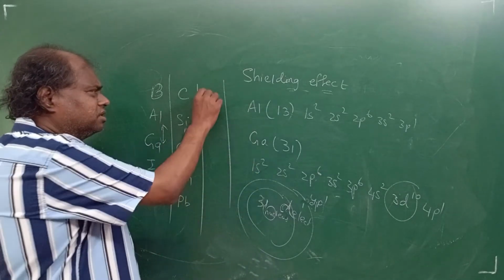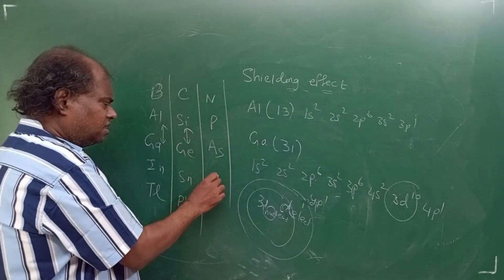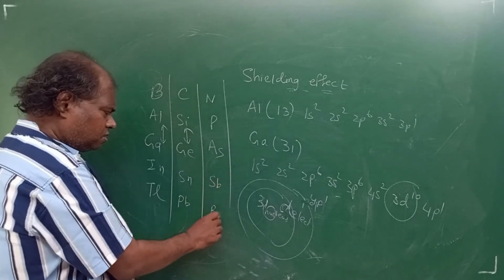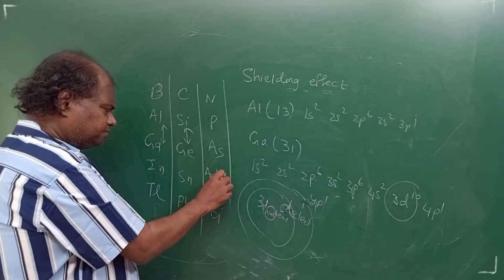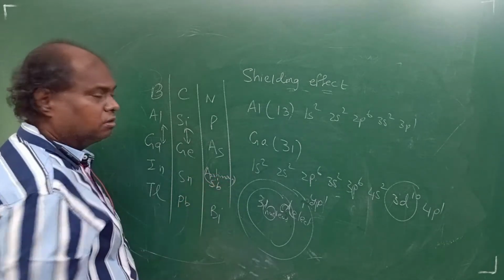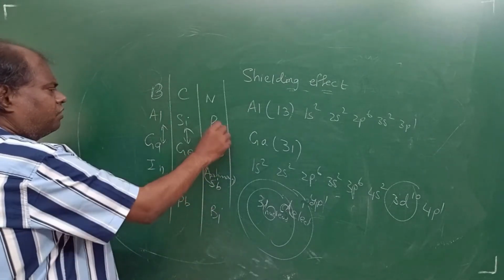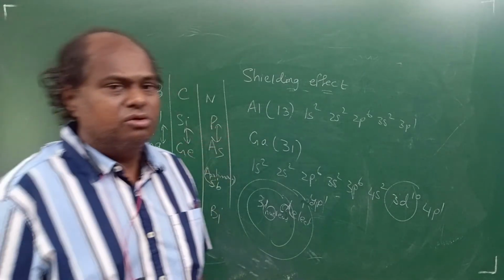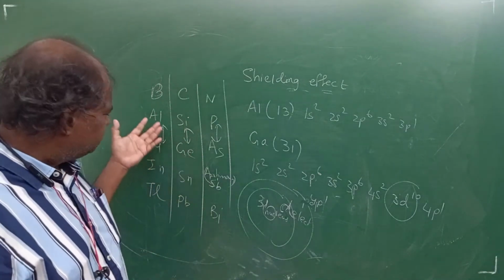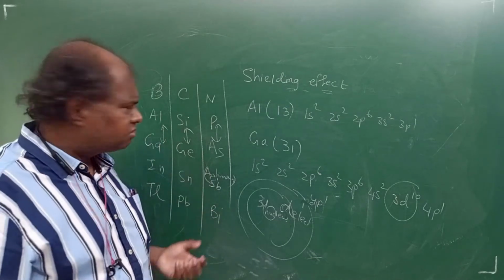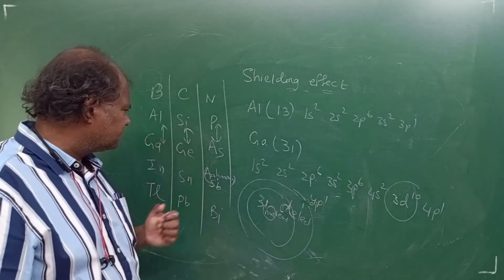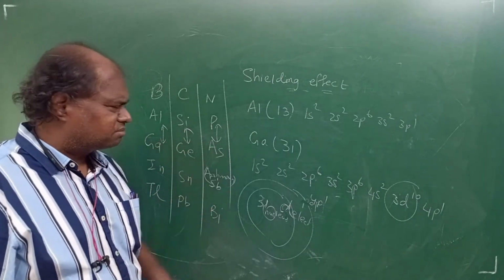Same problem will continue for the nitrogen family also. Nitrogen, phosphorus, arsenic, antimony, right? Remember Sb is called antimony, right? Okay, same problem will continue here also. Phosphorus, arsenic, same problem. This problem will not end at aluminium, gallium, students. This problem will keep continuing. But okay, the effect will be seen more for aluminium and gallium only. Aluminium, gallium effect will be very high. Silicon, germanium, phosphorus effect will come down.